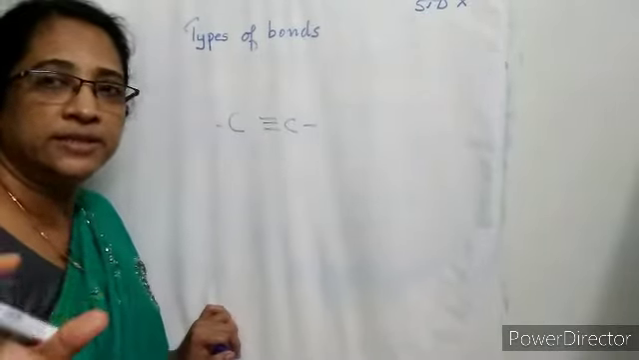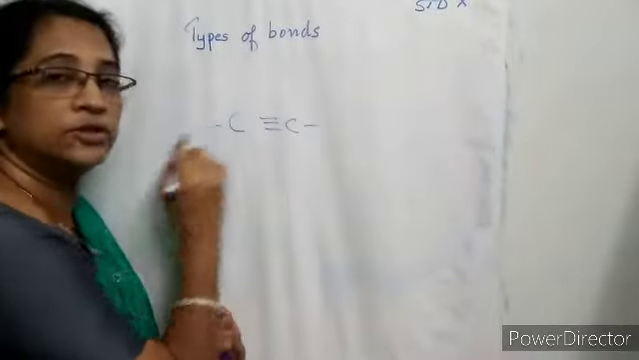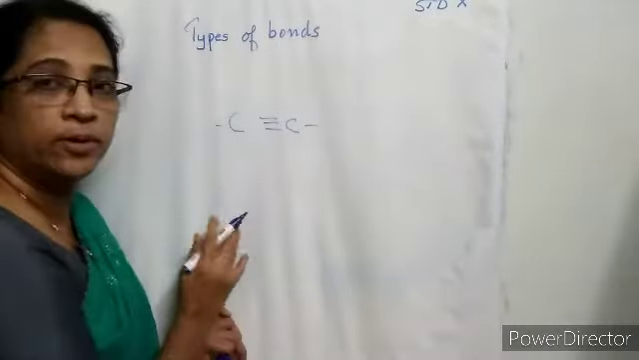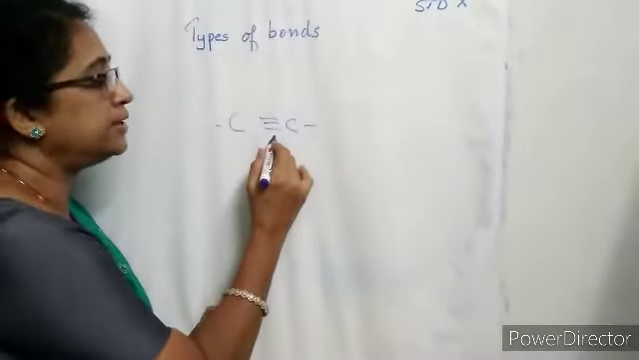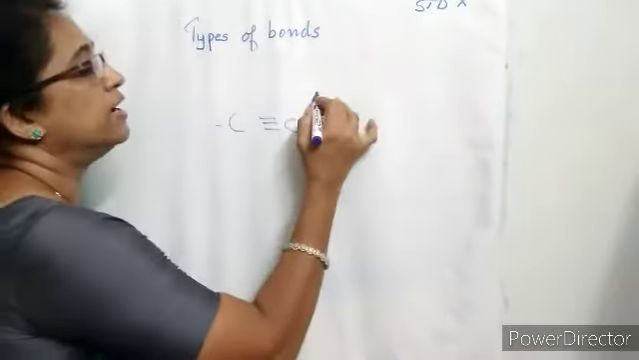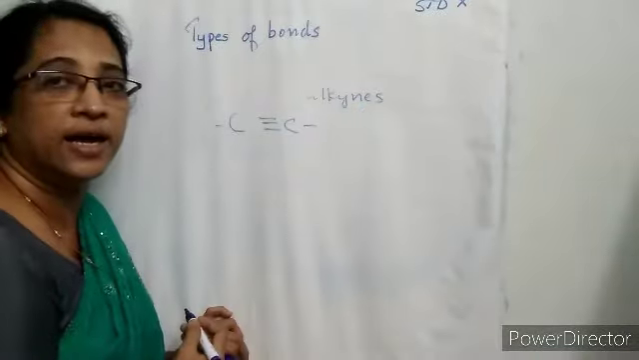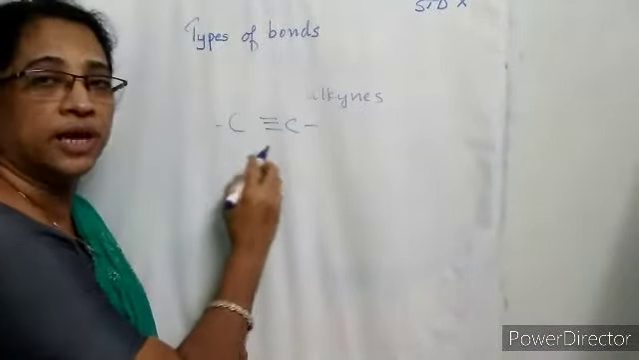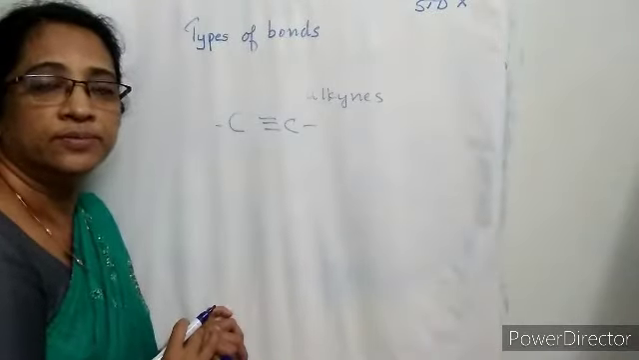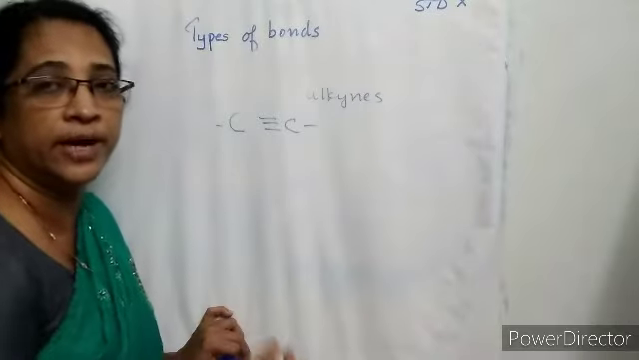The next case is a carbon atom has 4 electrons, and out of 4, 3 electrons are shared with the neighboring carbon atoms. So a triple bond is formed between 2 carbon atoms, and these types of compounds are called alkynes. Alkynes are hydrocarbons which contain carbon-carbon triple bonds. So we can say that carbon can form multiple bonds with neighboring carbon atoms.